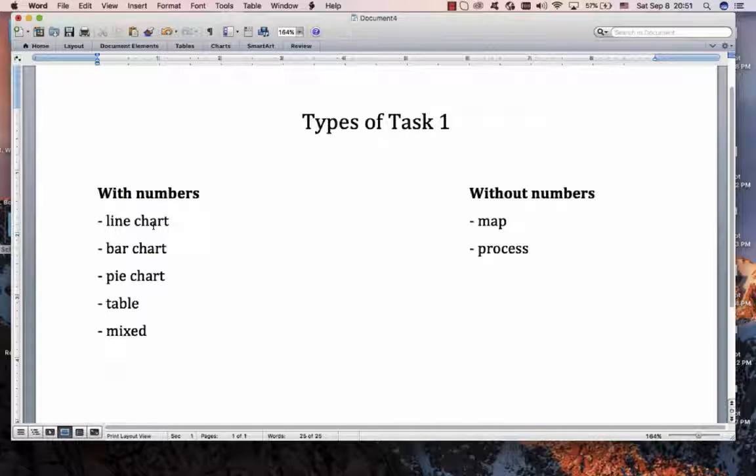With numbers: line charts, bar charts, pie charts, table, and then sometimes they mix, they have a line chart and a pie chart or something like that. Often quite difficult, that. Without numbers: map and process. So today we're going to start with line charts. We're going to do a lot of work with line charts, not only this video but many other videos, because we can learn some skills that we will use in the other charts.